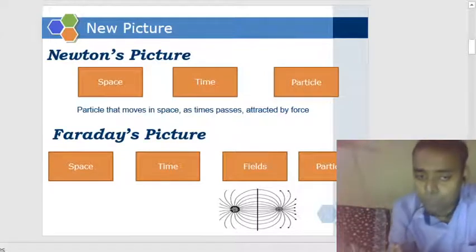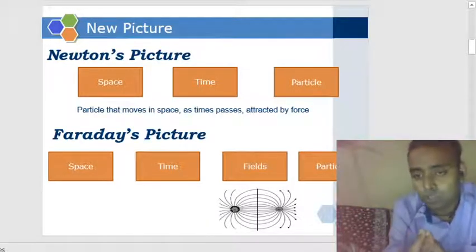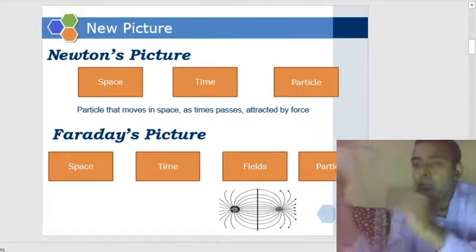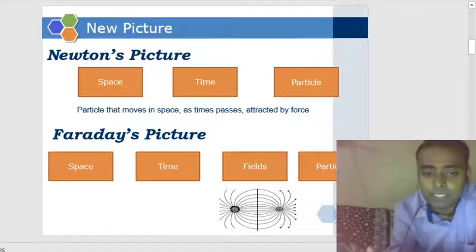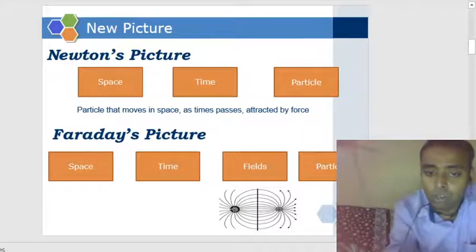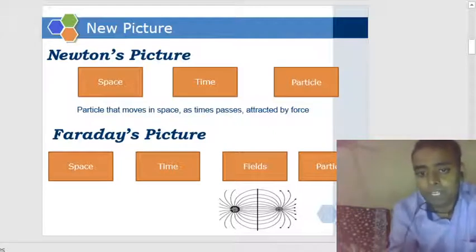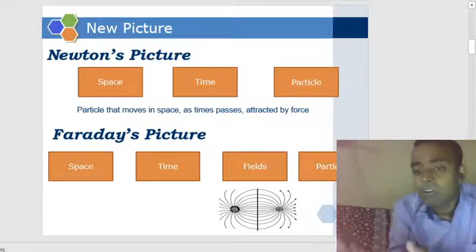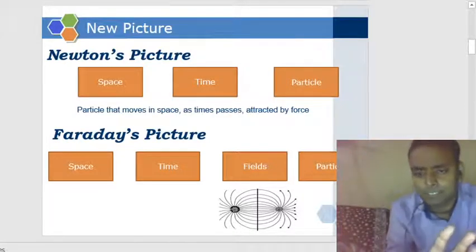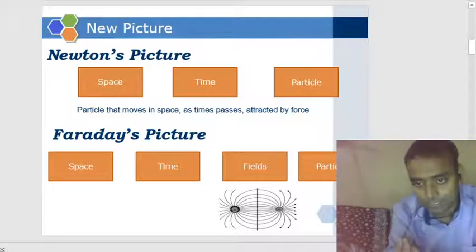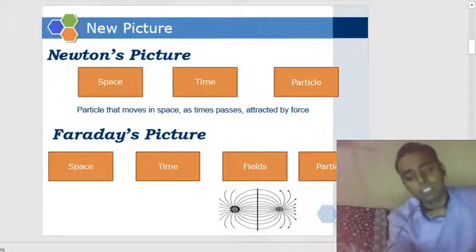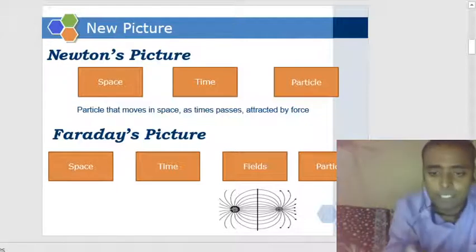There is absolute space, there is absolute time, so both particles apply force on each other instantaneously. The distance could be anything, whether it is this distance or a distance of a light year.